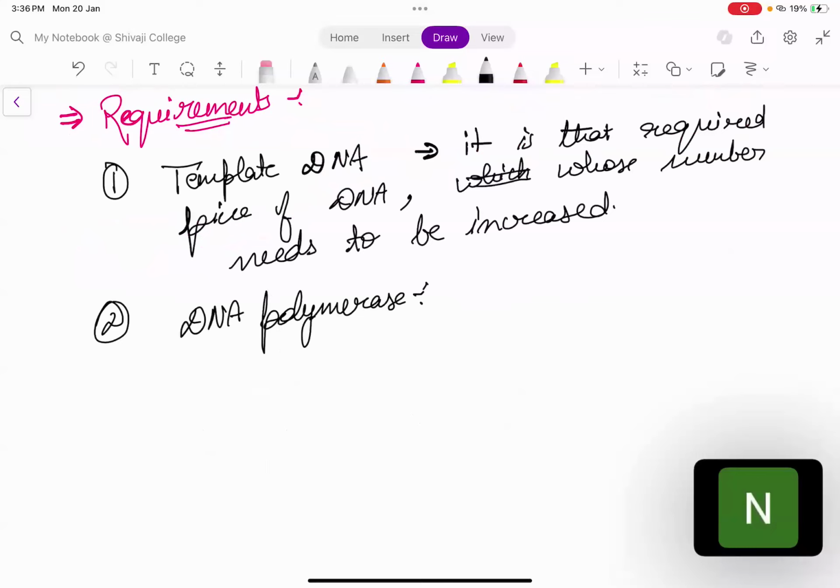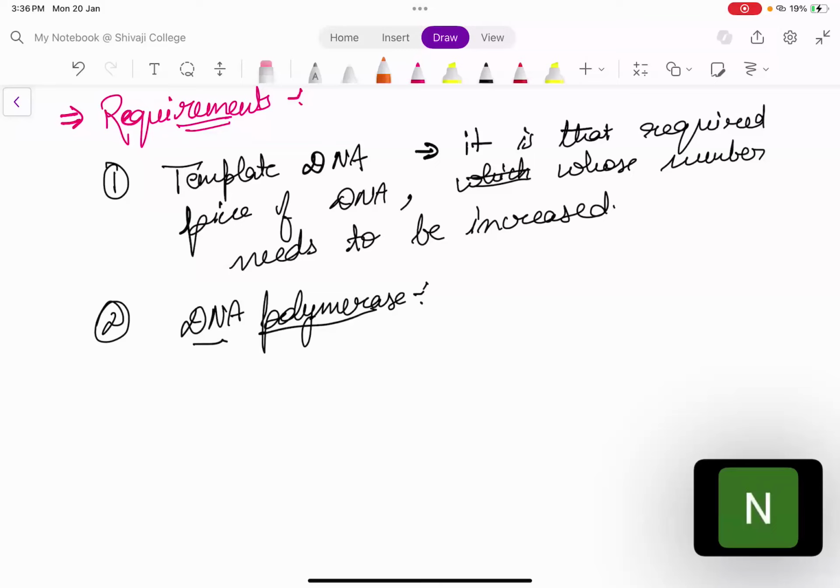The function of DNA polymerase is to polymerize the strand. ठीक है, to add new nucleotides into the strand. ठीक है, you have one strand, you want to increase its length. This is done by DNA polymerase. ठीक है, the new nucleotides are added. That is done by DNA polymerase.